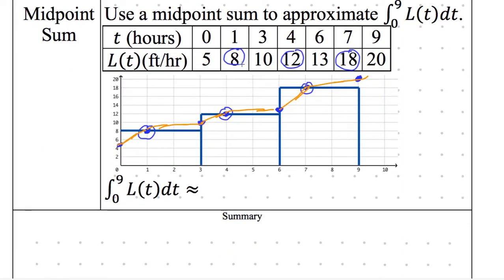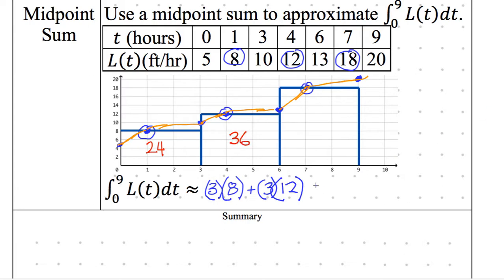All right, so let's find the area of each of these. Area of this left one, what are we multiplying together? The base of 3 times height of 8. 3 times 8 is 24. So this area here was 24. Next one, we're going to add: base of 3, height of 12. And Rochelle told us 3 times 12 is 36.